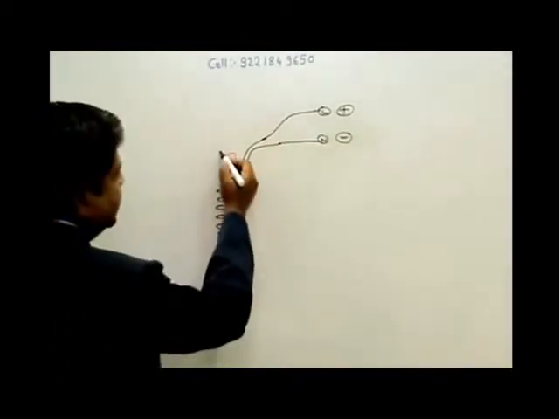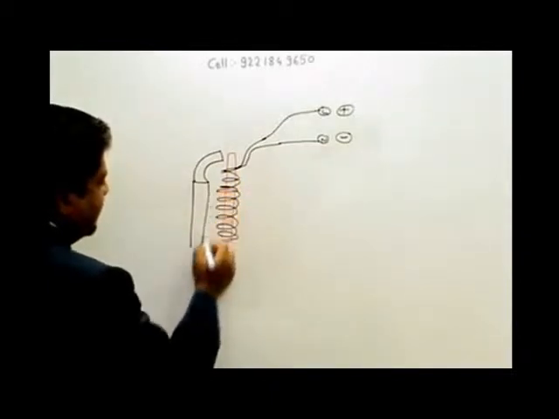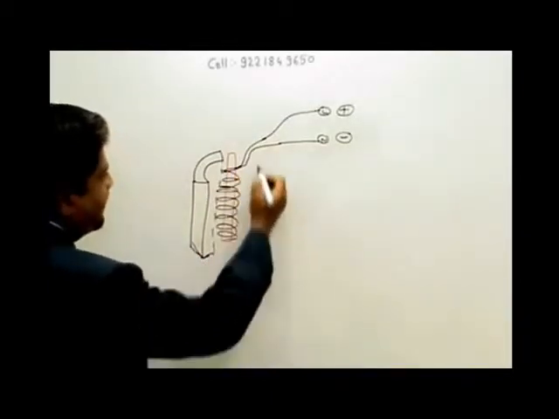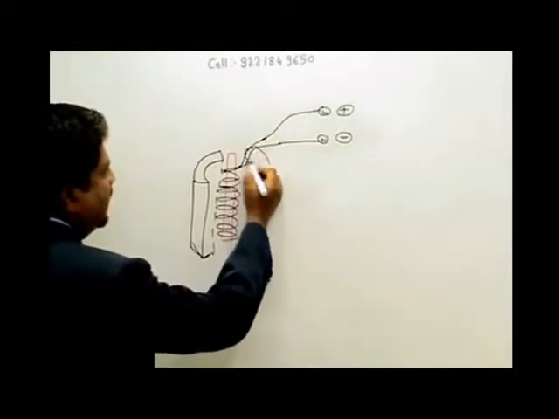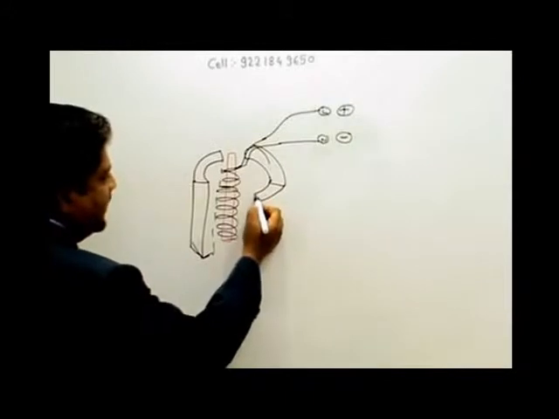Now, this entire assembly is in a horseshoe shaped magnet. My drawing is not that perfect.